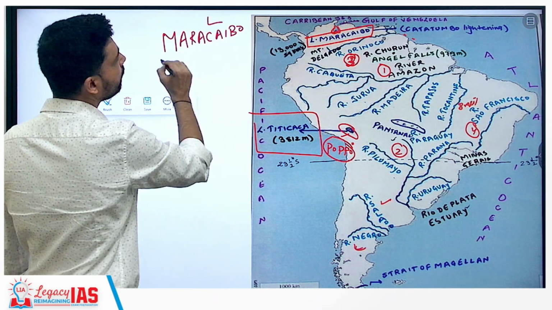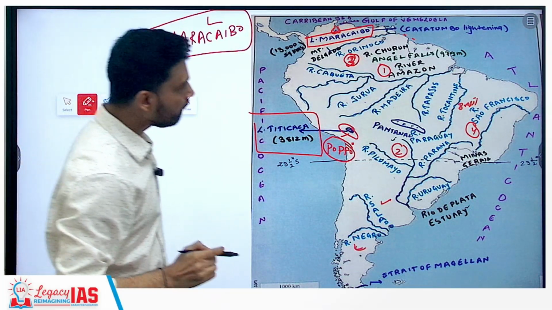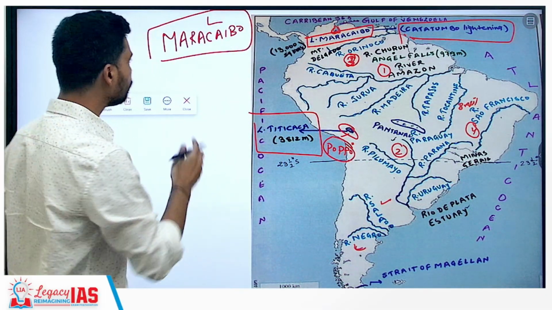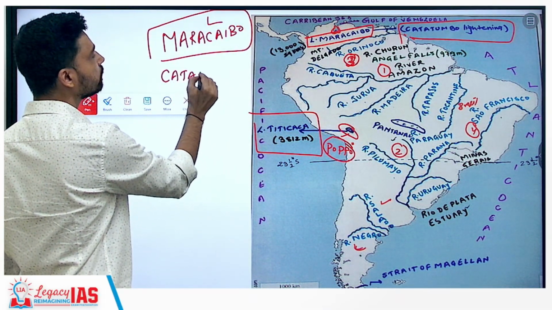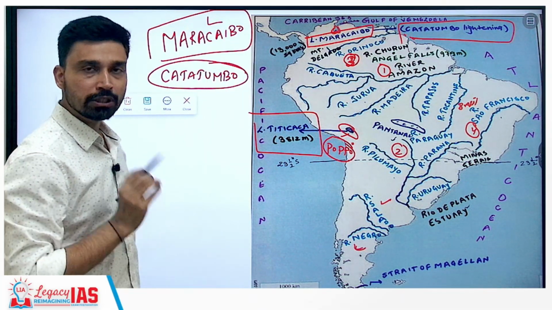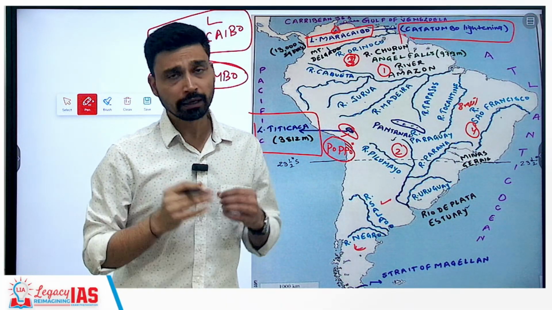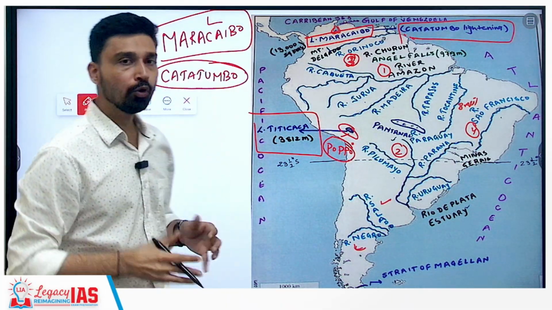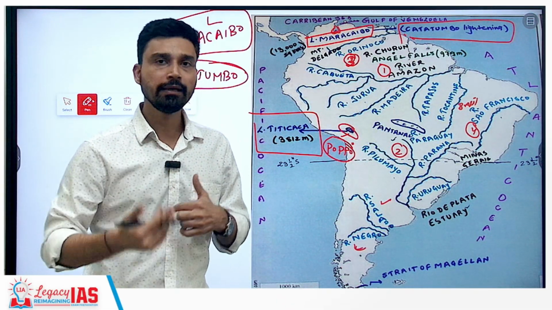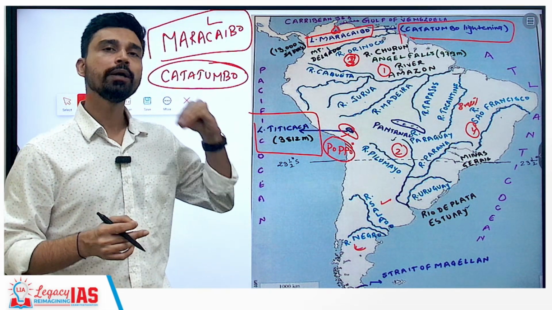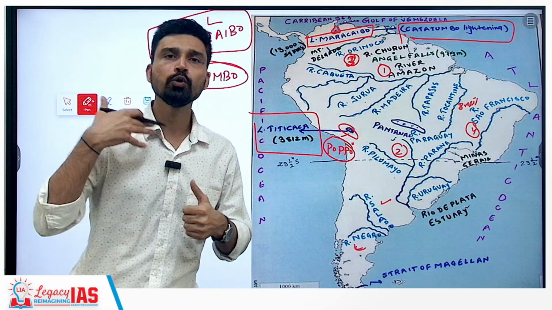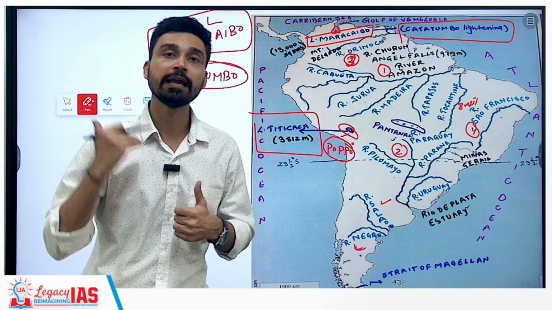Lake Maracaibo is known for a very interesting phenomenon that occurs here. This is called Catatumbo lightning. Catatumbo is the name of the river that drains out in this lake. That is why it is called Catatumbo lightning. Now why is it unique and interesting? Because it is believed that on the entire earth, it is at Catatumbo near Lake Maracaibo where you will find the highest number of lightning strikes on a yearly basis. Every day, more than 200 to 300 lightning strikes occur here, and lightning is a very common phenomenon because it happens about 160 to 180 days every year.